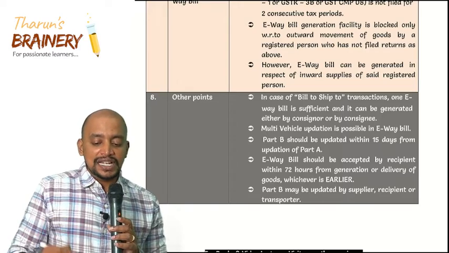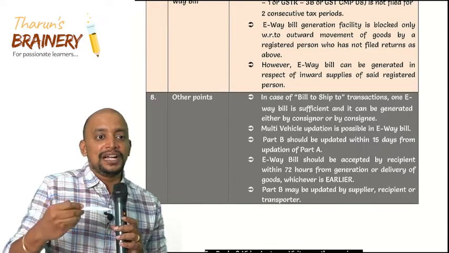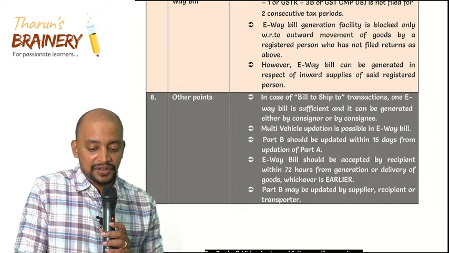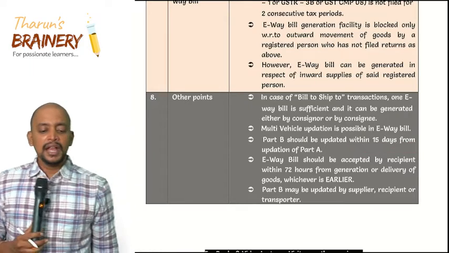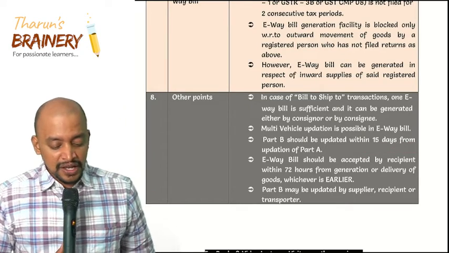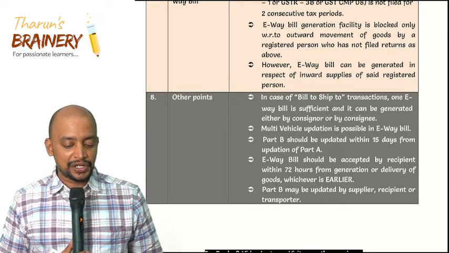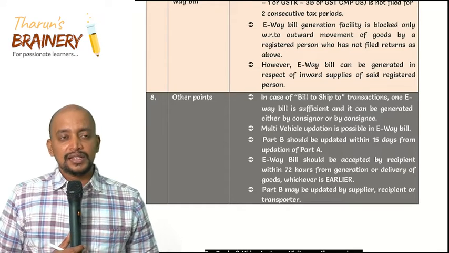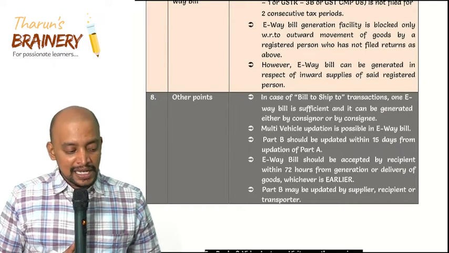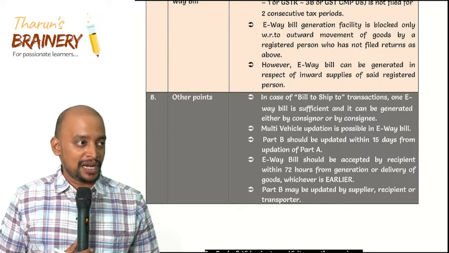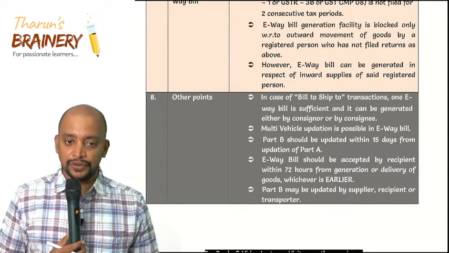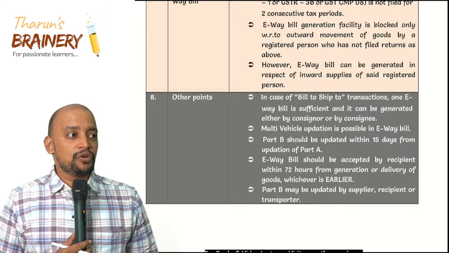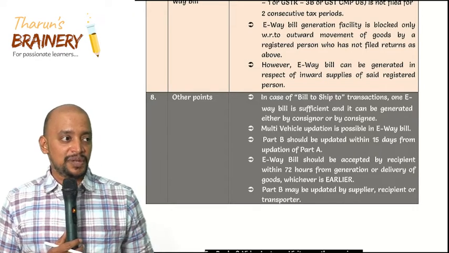Then the moment we generate Part A, we complete Part A of the e-way bill. What is the time limit within which Part B must be updated? Within 15 days. The e-way bill should be accepted by the recipient within 72 hours from generation or delivery of goods, whichever is earlier. There is a practical situation which I have come across: one e-way bill was generated in my name for 400 kgs of cashew nuts from Kerala to Tamil Nadu under my GSTIN. I got a message that the e-way bill had been generated.